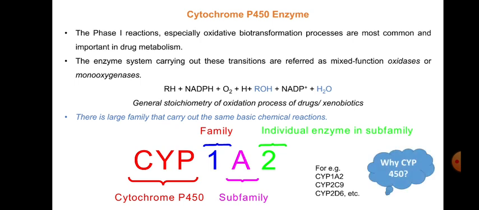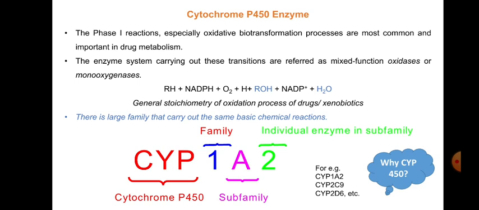Now the question arises, why does this cytochrome have the name 450? Where did this number come from? This is the reduced form of cytochrome P450.